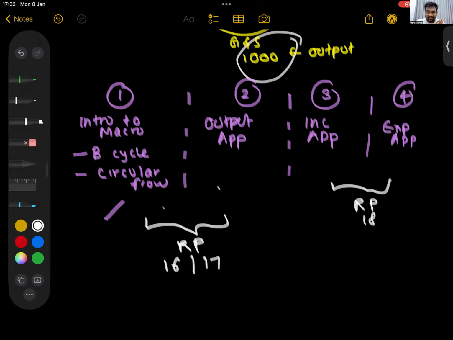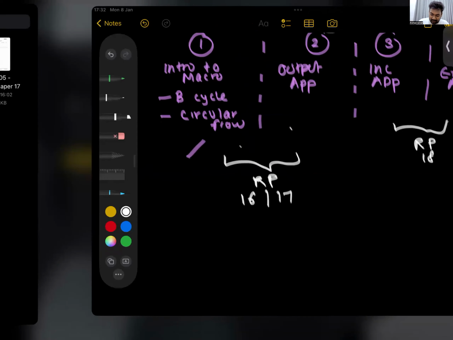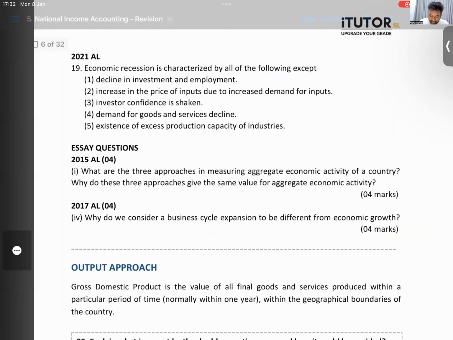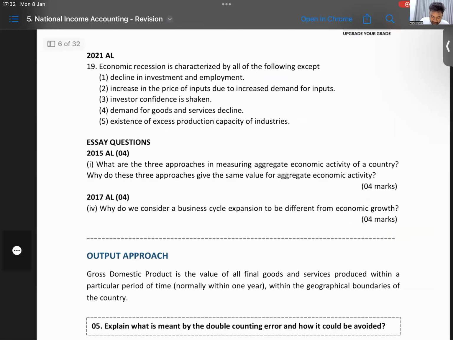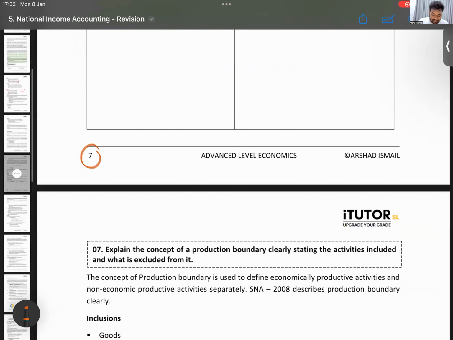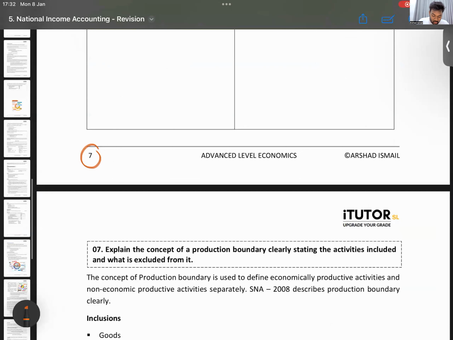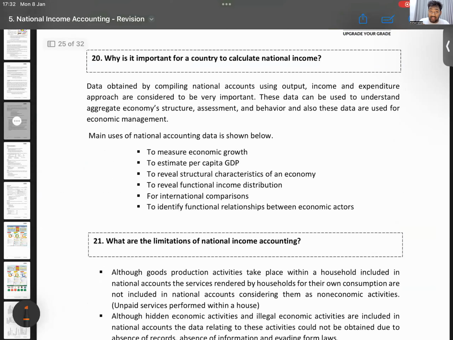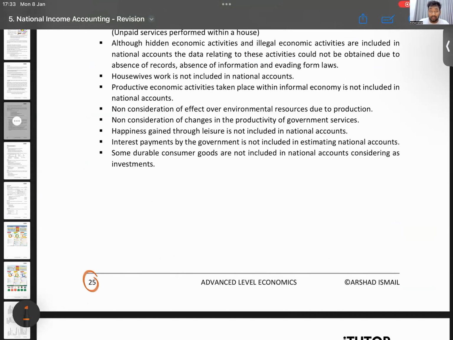So I'll make a short note and nicely keep that. Okay. So then, right. Shall we take a small break? After the break, we will go through this double counting error part. We will do this part until page 7. And at the very end of the tutoring, there is a part on why we calculate national income accounting and the limitations of it. And we will do that. So once we do this part, we can do revision paper number 16.